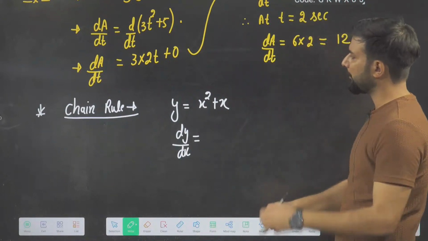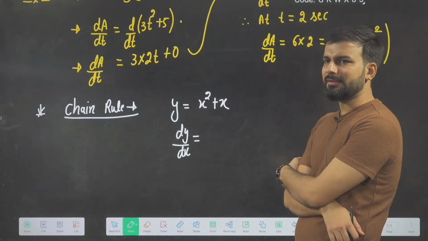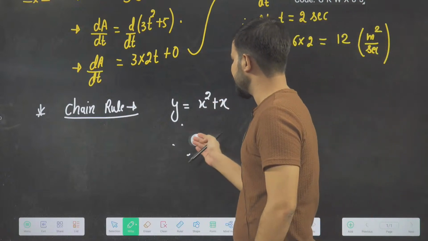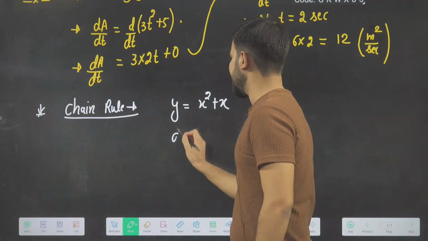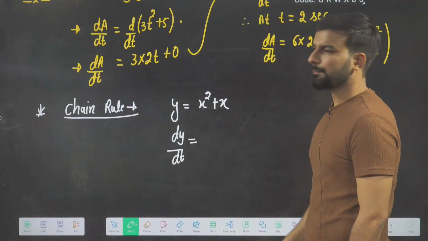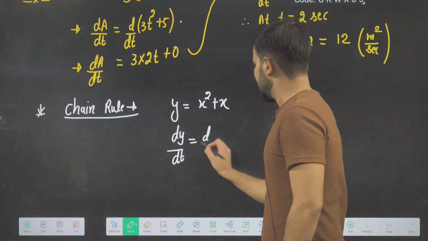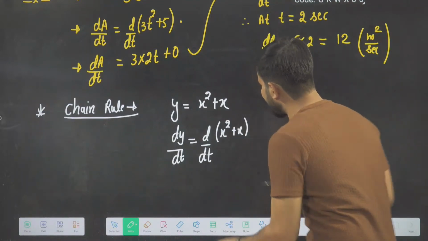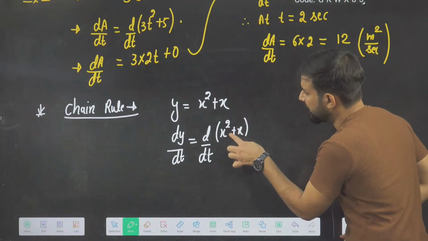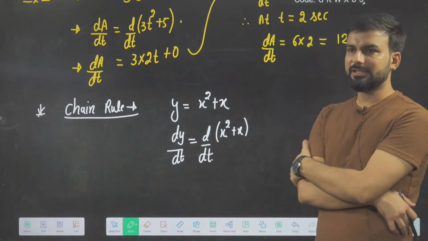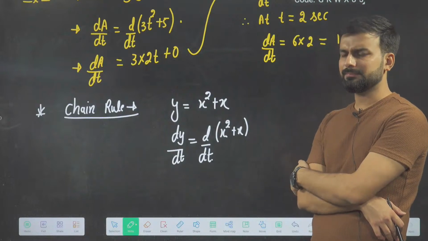Now here what is the problem? Sometime y is depending on x, but he wants the differentiation with respect to, let's say, t, dy upon dt. Now the problem is that whatever the function that I'm writing in the bracket is x and this is t, both are not the same. So how will I do the differentiation here? Very simple.